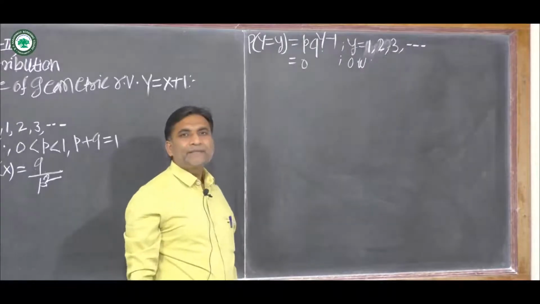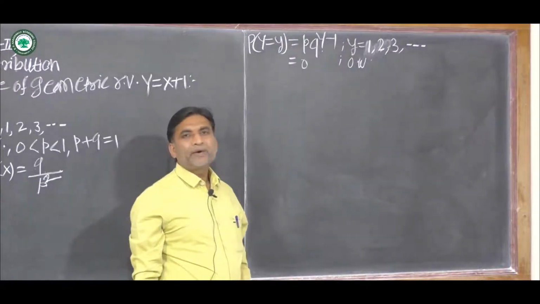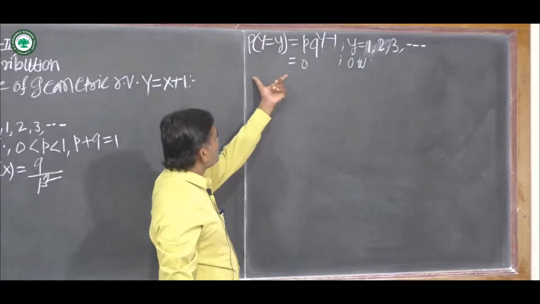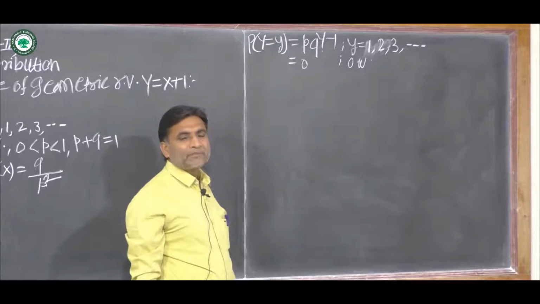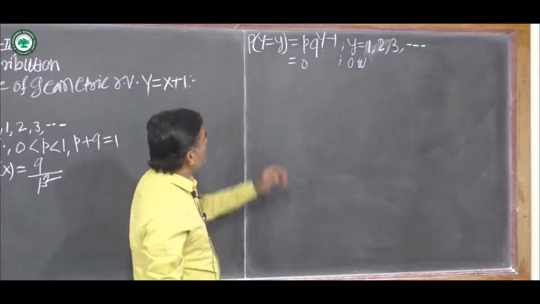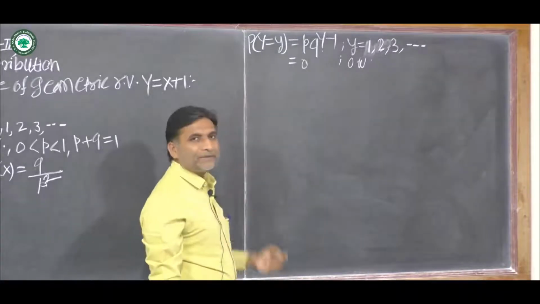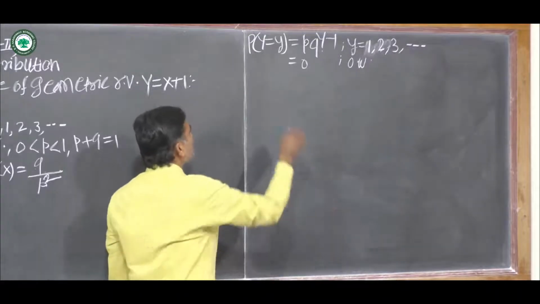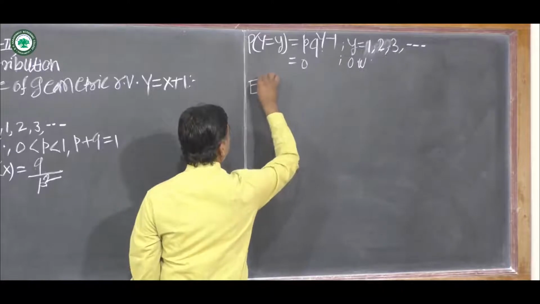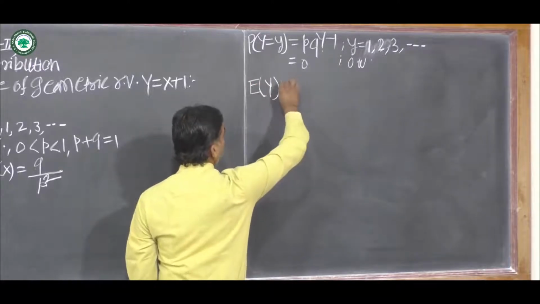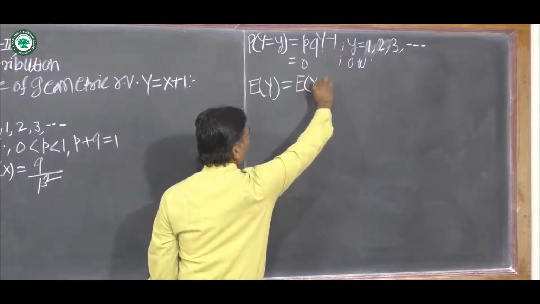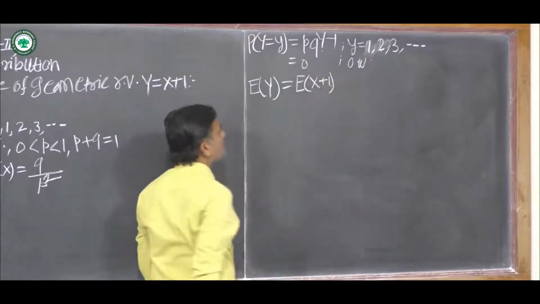Random variable Y is the number of trials required to get the first success, which is called the waiting time distribution. Now we have to find the mean and variance of random variable Y. The expected value of Y is equal to the expectation of X plus 1.